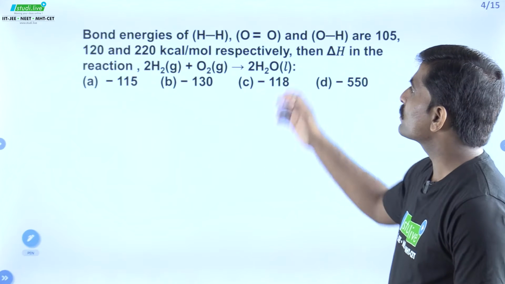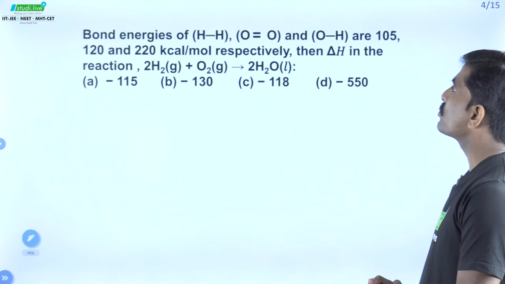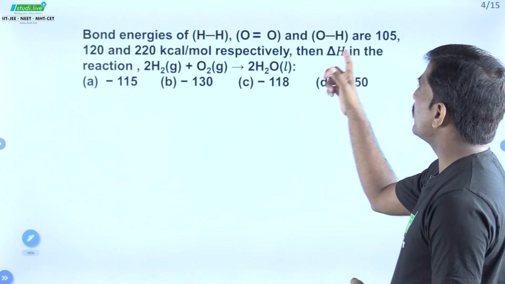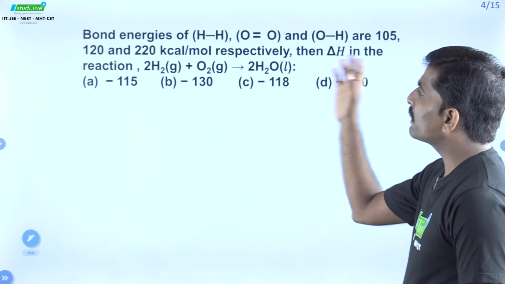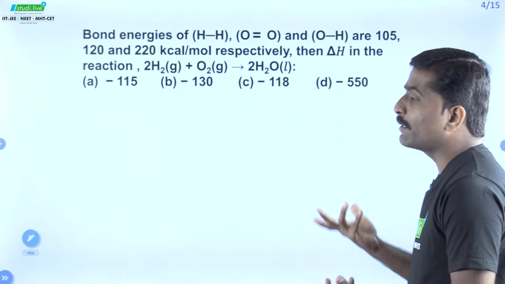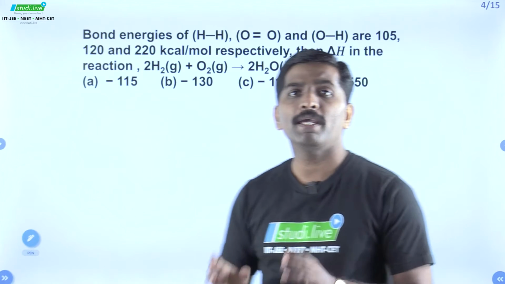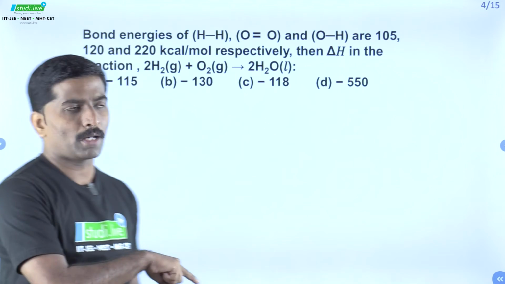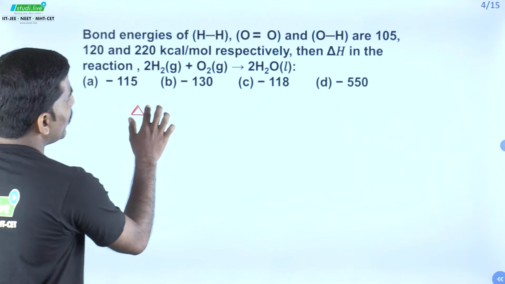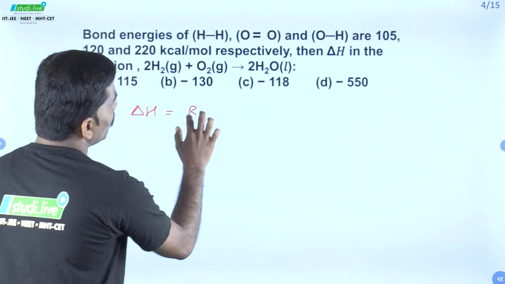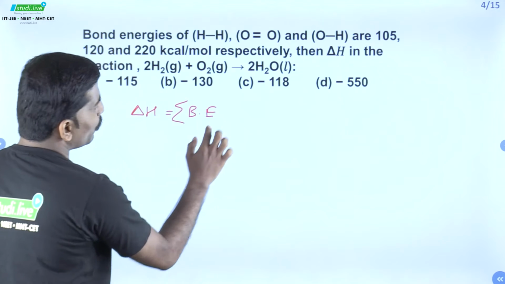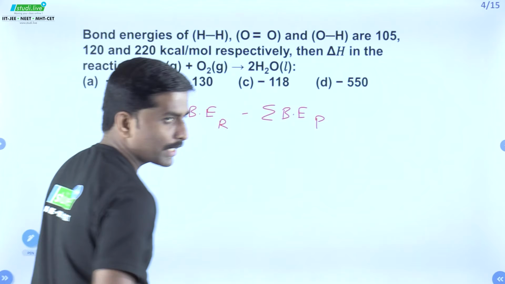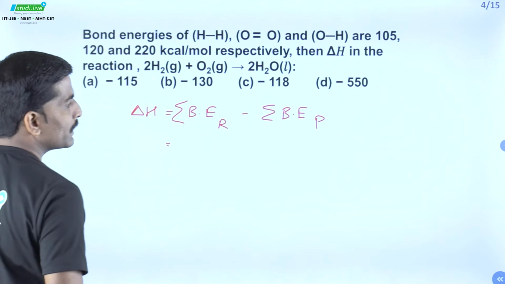The problem is: bond energies of H bond H, O bond O and O bond H are 105, 120 and 220 kilocalorie per mole respectively. Then delta H, that is enthalpy, in the reaction 2H2 plus O2 giving 2H2O will be which among the following? The problem is based on the calculation of enthalpy considering the given bond enthalpies. So first of all, delta H of the reaction is the summation of bond enthalpies of reactants minus the summation of bond enthalpies of products. Correct?